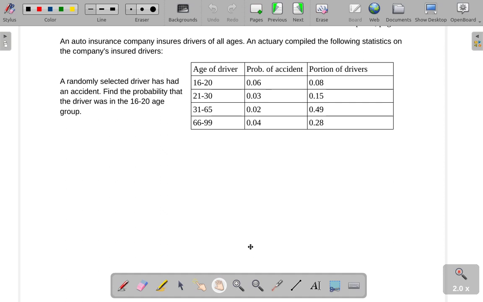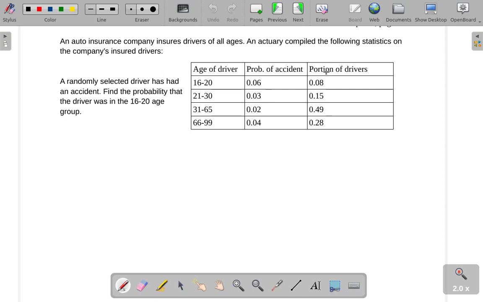An auto insurance company insures drivers of all ages. An actuary compiled the following statistics on the company's insured drivers. So each age range had a particular probability of an accident, and we also have what portion of their drivers are within each of these ranges.